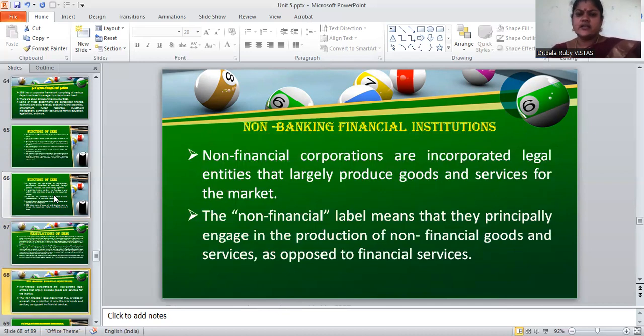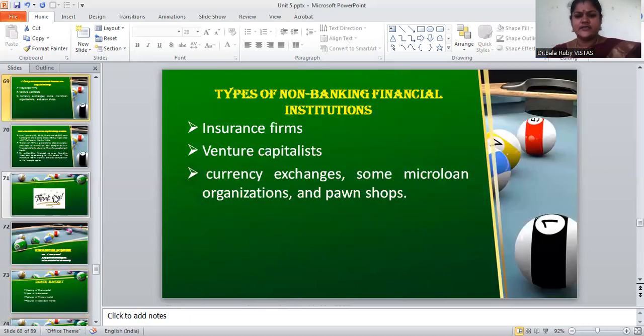So the next thing is the non-banking financial institution. So this non-banking financial institution, in the sense of non-banking corporations. These non-banking corporations are incorporated legal entities that largely produce goods and services in the market. So non-financial means that they principally engage in the production of non-financial goods and services as opposed to financial services.